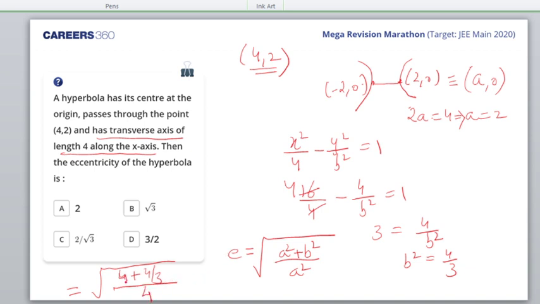So what do we get? 12 plus 4, 16. 16 by 4, and you get 2 by root 3. So 2 by 2 you cancel. 2 by root 3 you're getting. So C is the answer.